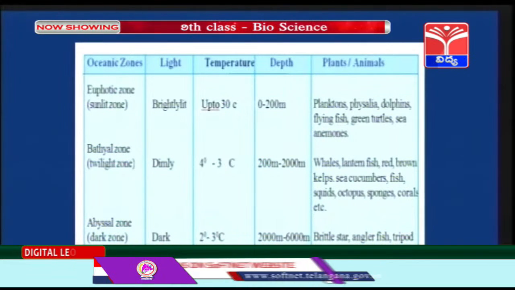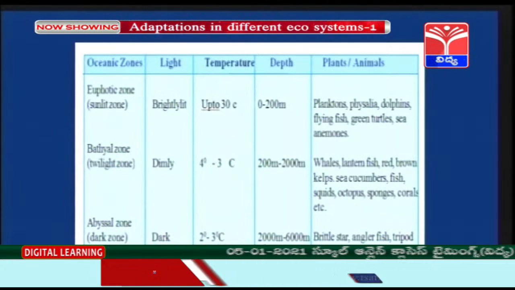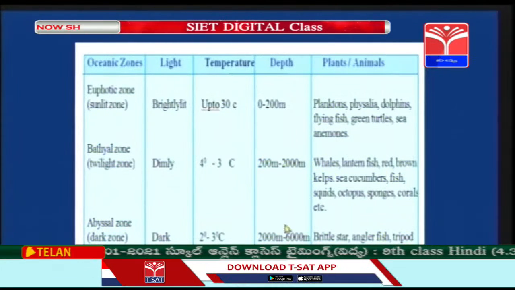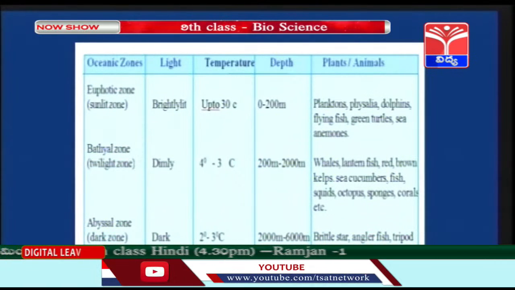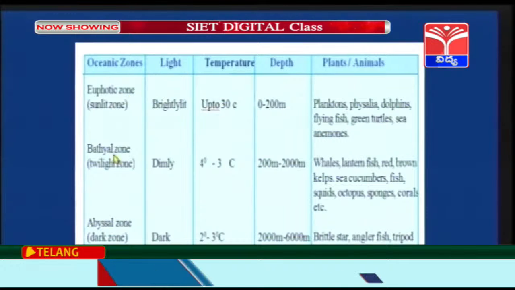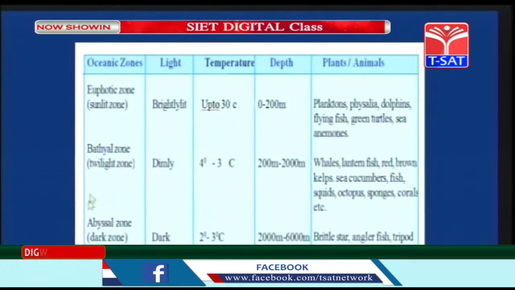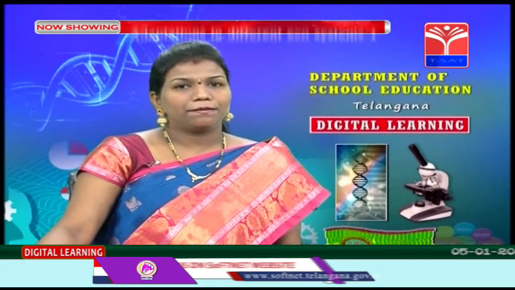Abyssal zone, that is the dark zone, which is dark, 2 to 3 degrees centigrade. The depth is 200 meters to 6000 meters. The animals are brittle star, angler fish, tripod fish. Children, the euphotic zone, bathyal zone and abyssal zone: these three zones are divided by the light penetration, temperature, depth and pressure.